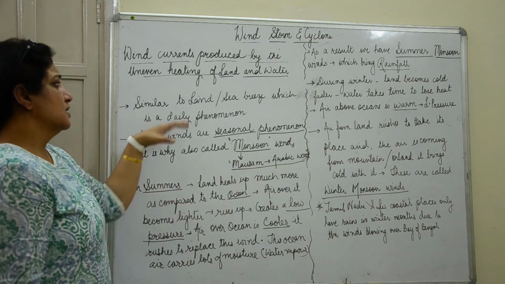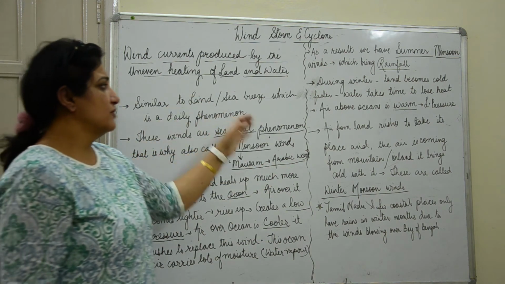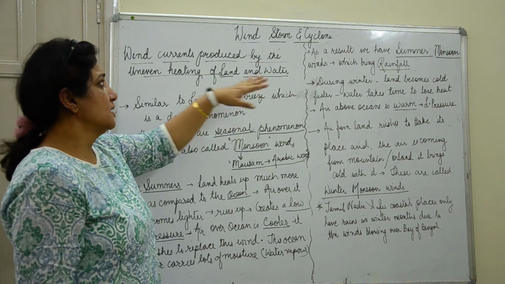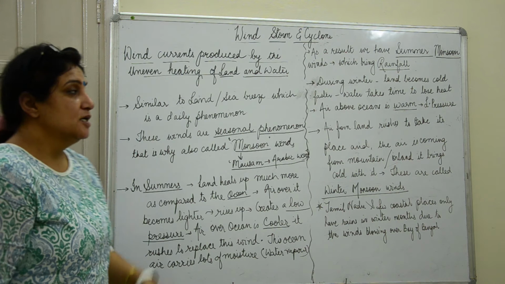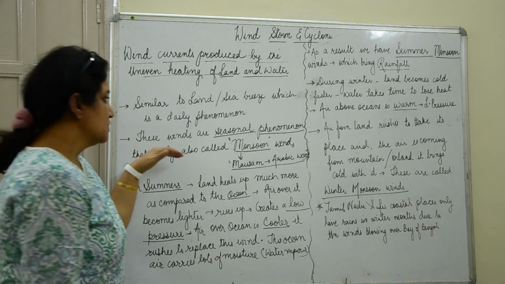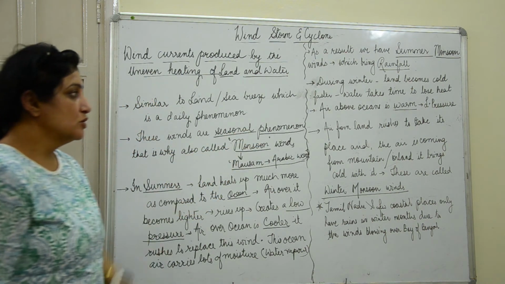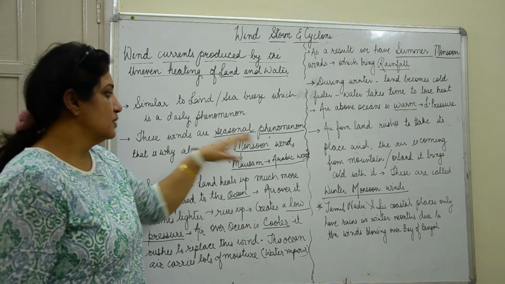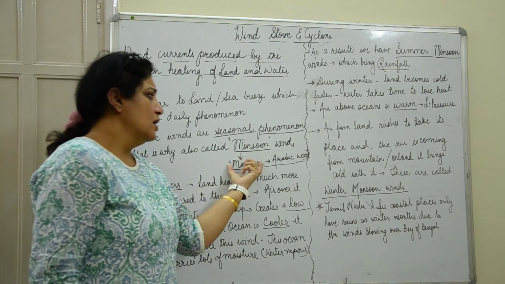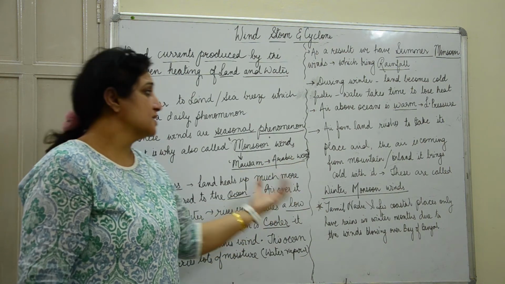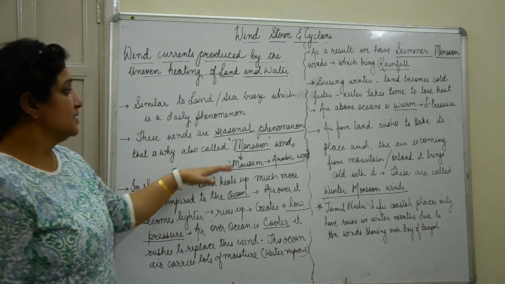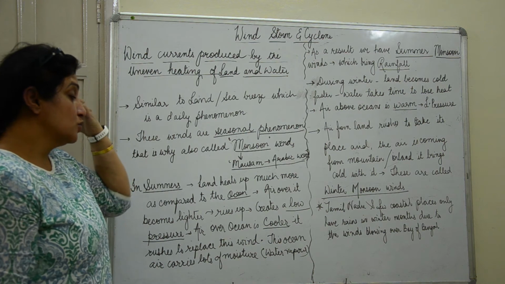So this is an everyday phenomenon, whereas what we are talking about here is a seasonal phenomenon. It happens because of the season. So these winds are called the monsoon winds. These are the seasonal winds which come from the Arabic word Mausam, and Mausam, we all know, means seasons. So that is why these winds are called monsoon winds.